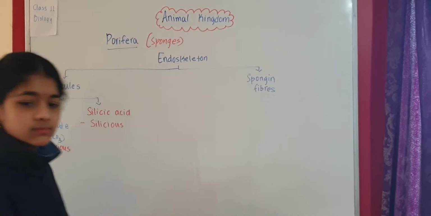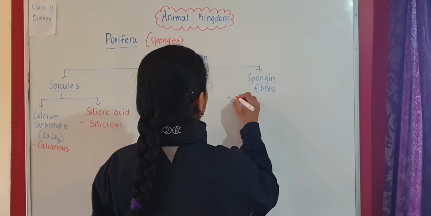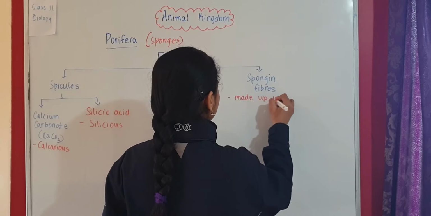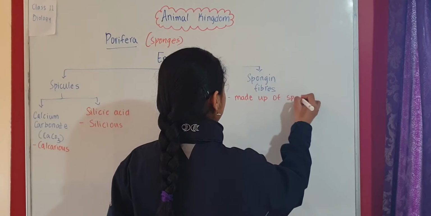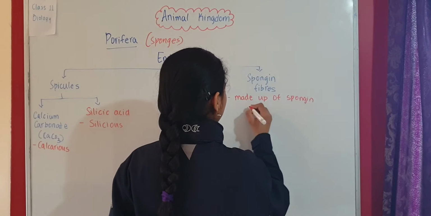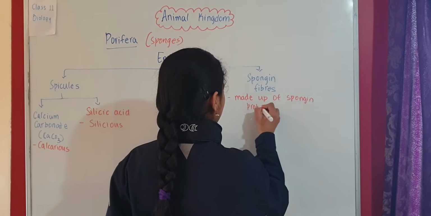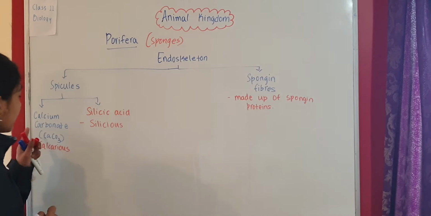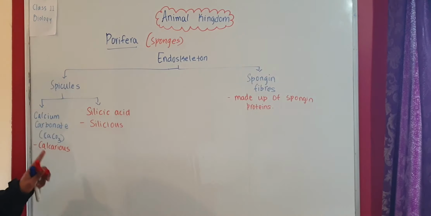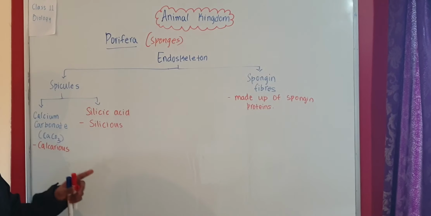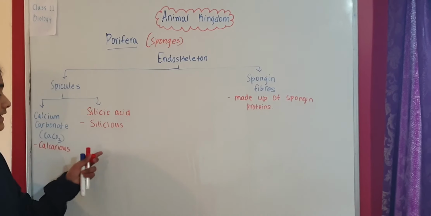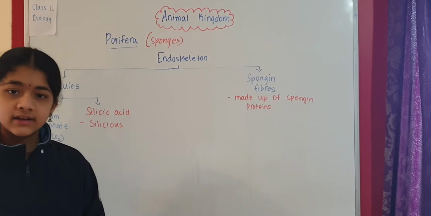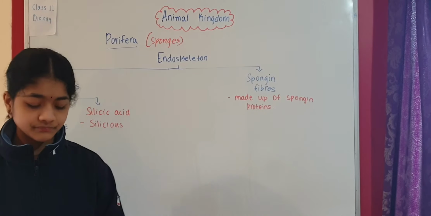And spongin fibers means the endoskeleton is made up of spongin proteins. So when calcium carbonate is present, they are called calcareous spicules. When silicic acid is present, they are called siliceous spicules. And when spongin fibers are present, the endoskeleton is made up of spongin fibers.